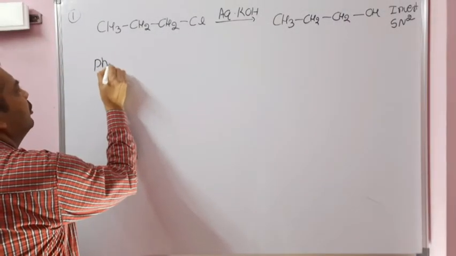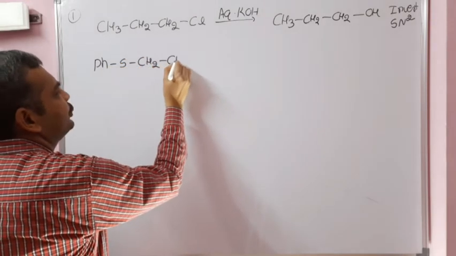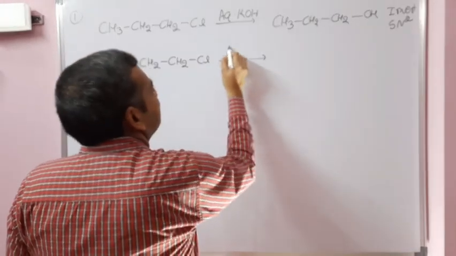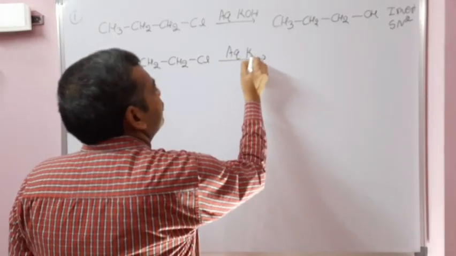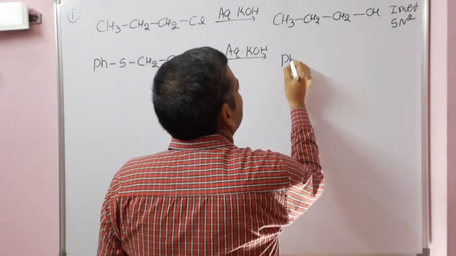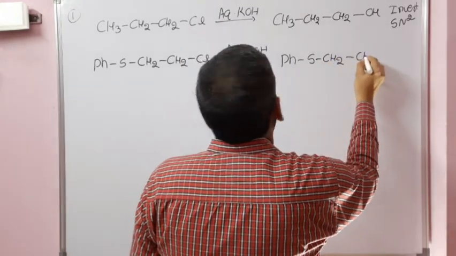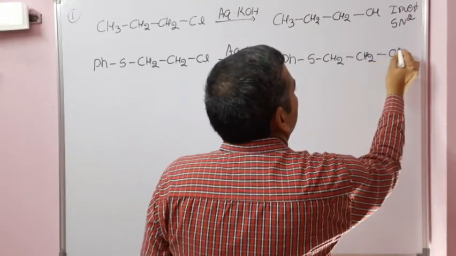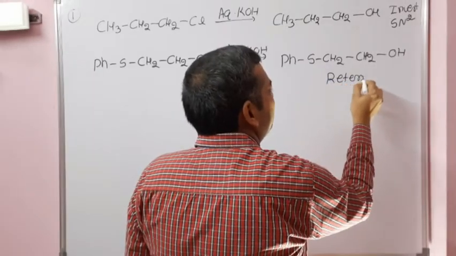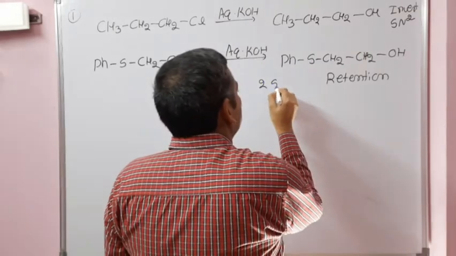One more example: PhSCH2CH2Cl reacts with aqueous KOH. The product obtained here is PhSCH2CH2OH, but here the product is obtained with retention of the configuration, and here two SN2 reactions will take place.